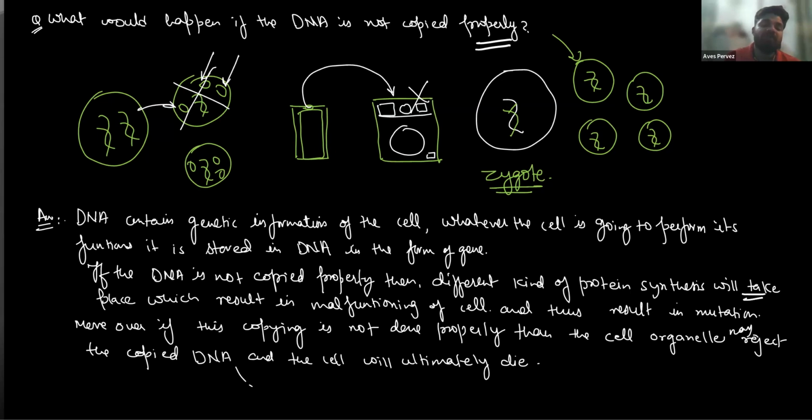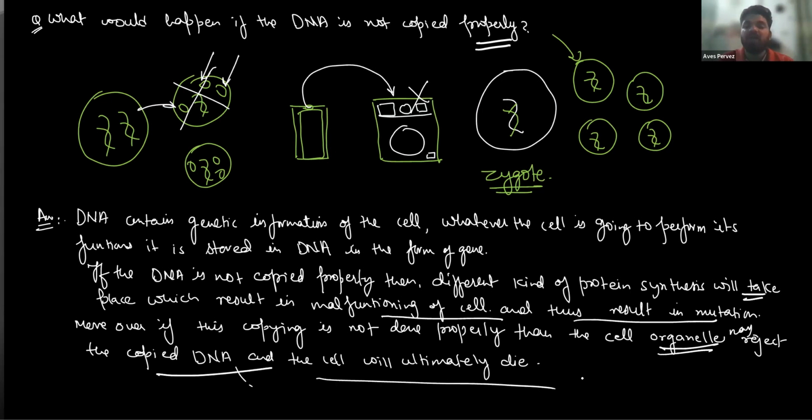So what would happen if a wrong or incorrect protein is synthesized? The cell will stop doing its proper function. So we say that if DNA is not copied properly, different kinds of protein synthesis will take place, which result in malfunctioning of the cell, and thus result in mutation. Moreover, if the copy is not done properly, the cell organelles may reject the copied DNA and the cell will ultimately die.